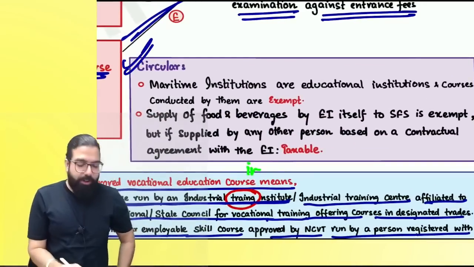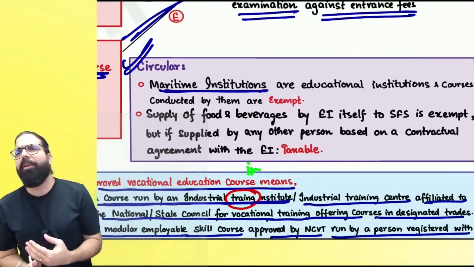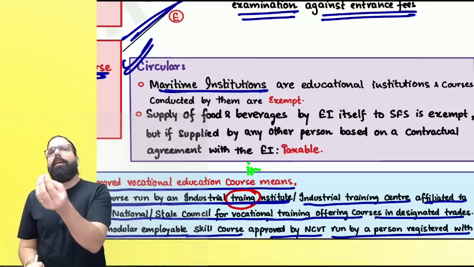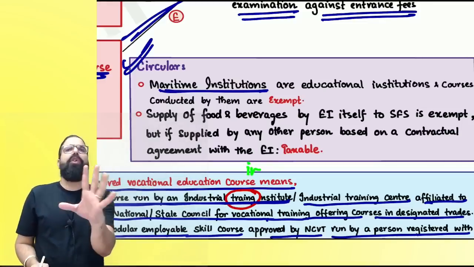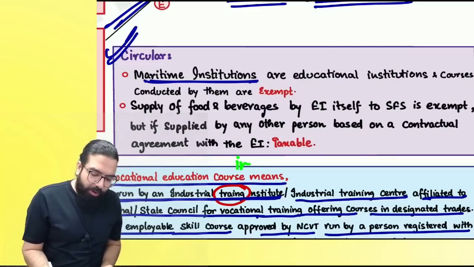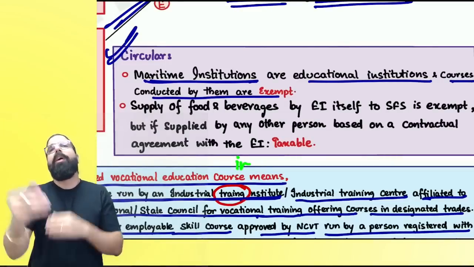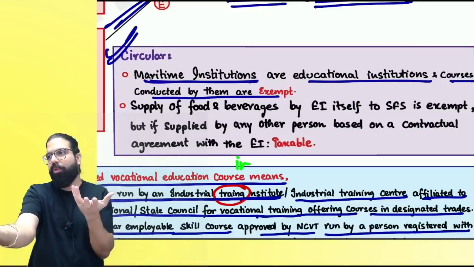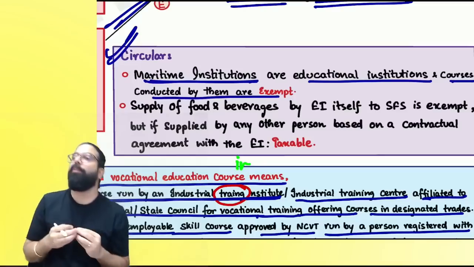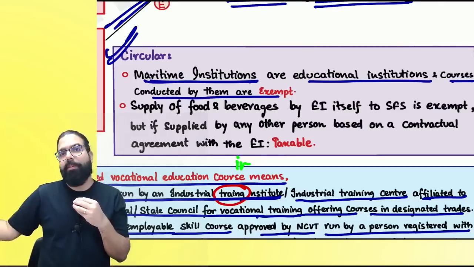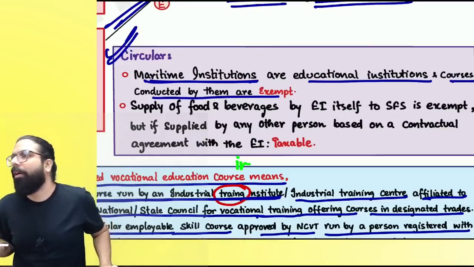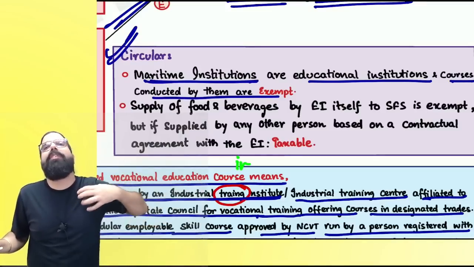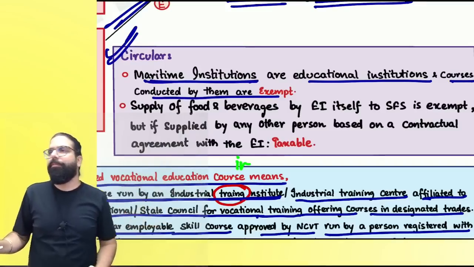There is one more circular which talks about maritime institutions. What is a maritime institution, everyone? A ship training institution. Are we clear? Shipping related courses are provided by them. Those are also educational institutions, and courses conducted by them for students, because they charge fees to the student and give services to the student, will also be exempted. Services provided to students, faculty and staff by educational institutions, and maritime institutions are educational institutions. Can I go ahead, everyone?